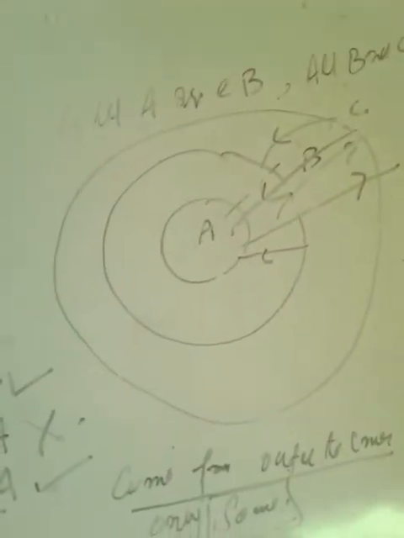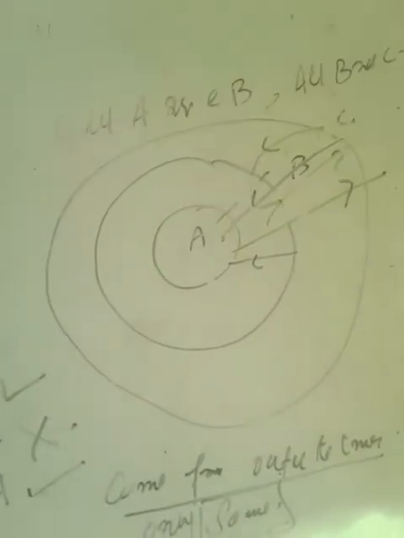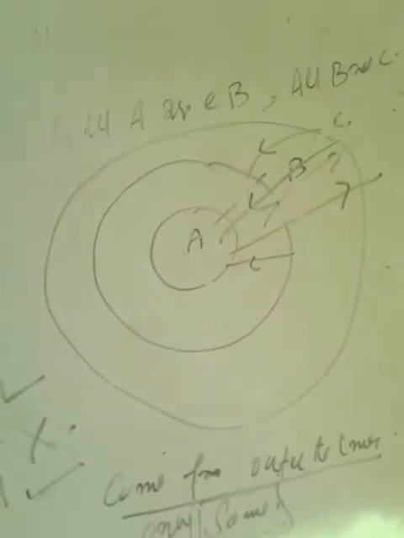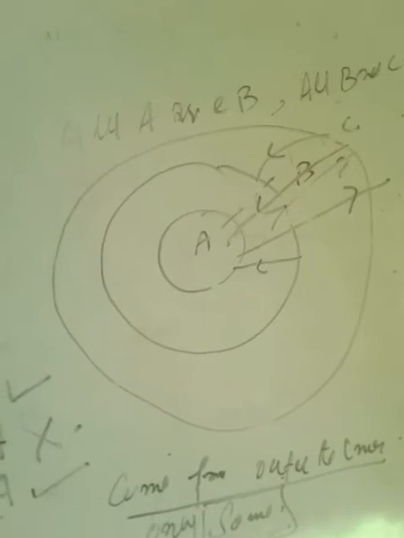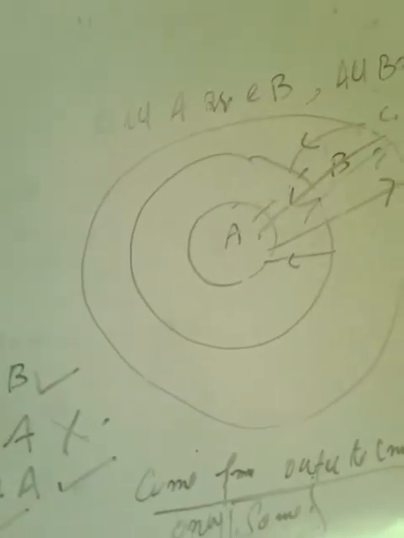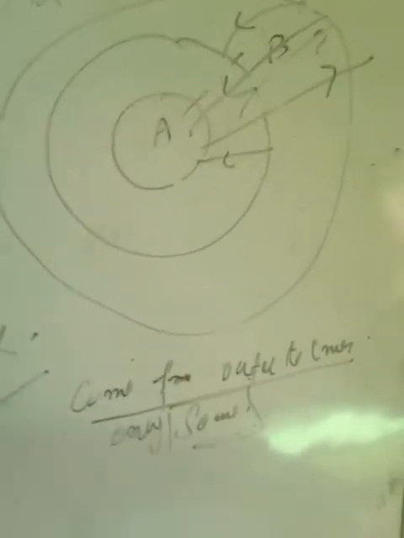Remember this: when we move from outer to inner, all and some are true. When we move from inner to outer, all and some are true. When we come from outer to inner, only some conclusions will be true. Only some means those conclusions will be true which contain some, and all other conclusions will be false.